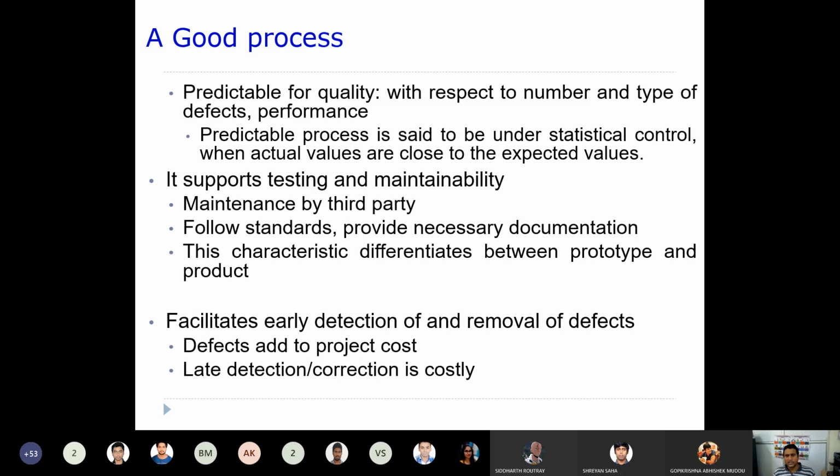Okay, so late detection and correction is costly. Let's say for example, if you try to detect a bug lately, what will happen? Defect. Now because you have to modify all of them again.